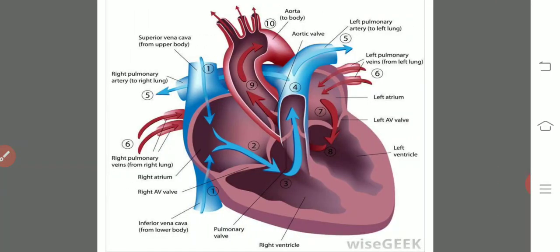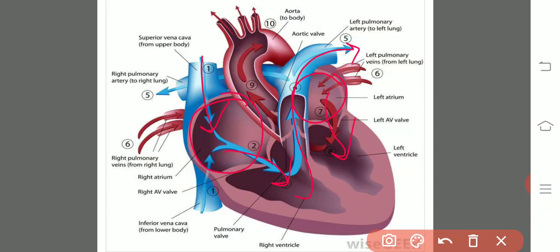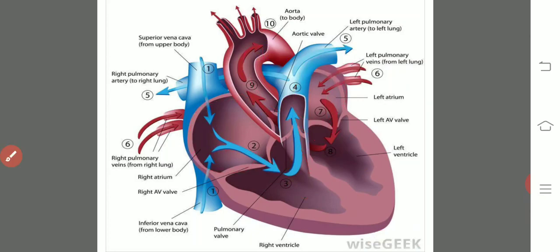Then let us see the same diagram that represents the right auricle and left auricle. Impure blood comes and reaches the right ventricle, pure blood reaches the left ventricle. Impure blood goes towards the lungs through the pulmonary aorta, whereas the pure blood goes into the systemic aorta for the circulation to the body parts. So this is all about the functioning of the heart.